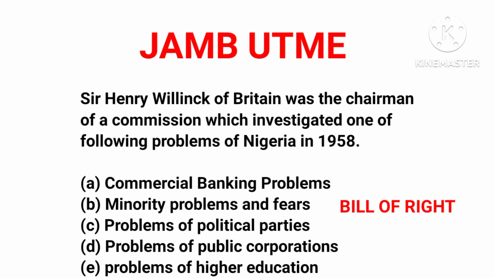He recommended a Bill of Rights, which ensures that every right of every citizen is incorporated into the independence constitution, as a way to guarantee the rights of the minority groups through national integration. Sir Henry Willink was appointed to inquire into the fears of the minority ethnic groups in Nigeria. Now let's look at the options again and choose the correct one.